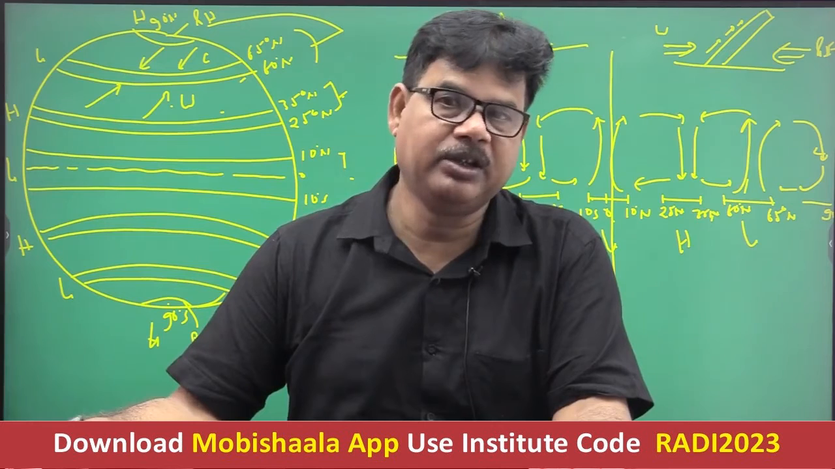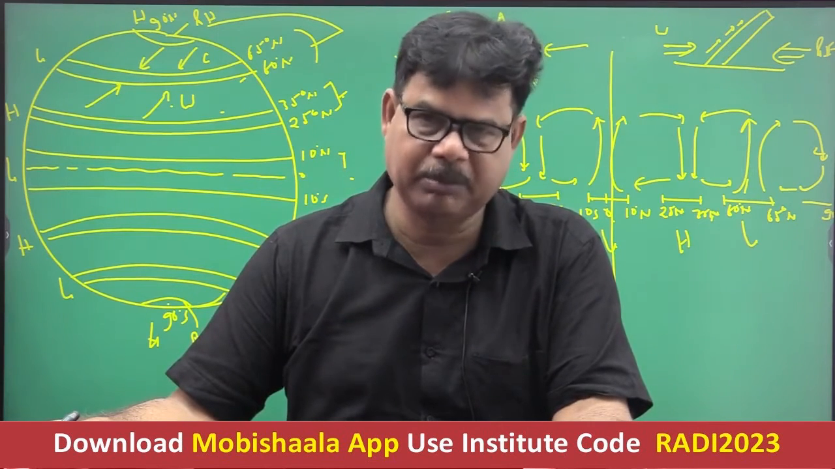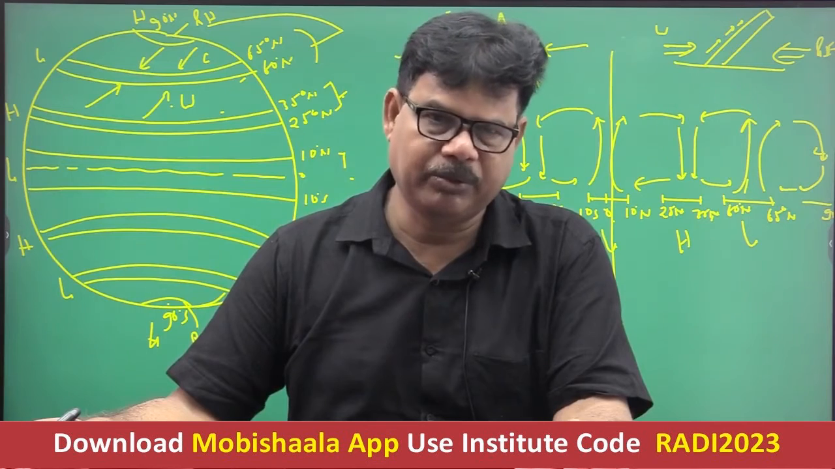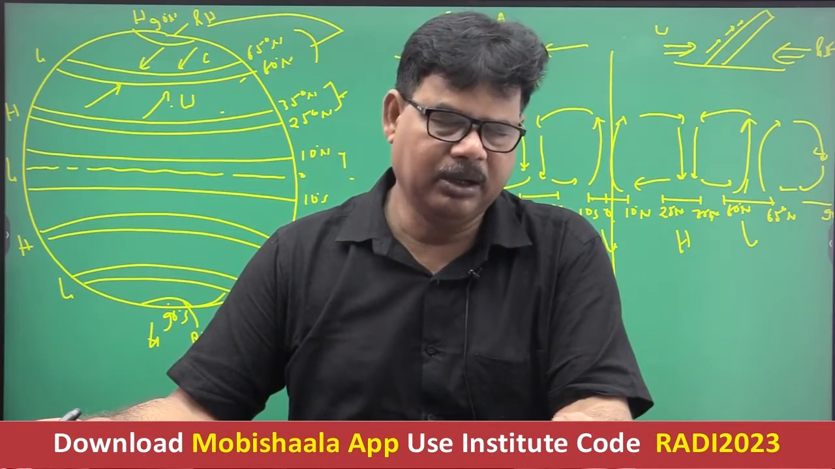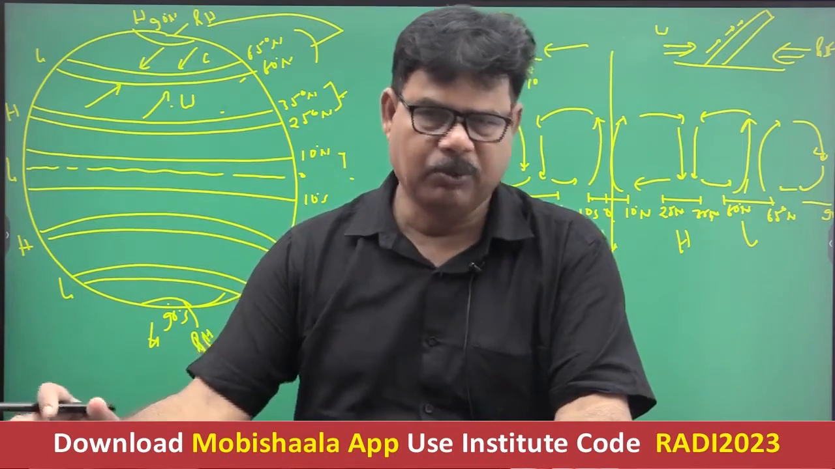In North America, it is referred to as Albert low. So Albert low is a part of the subpolar low pressure belt. Icelandic low is a part of the subpolar low pressure belt, right? Actually, Aleutian low is a part of the subpolar low pressure belt. Getting well? What is the actual position?